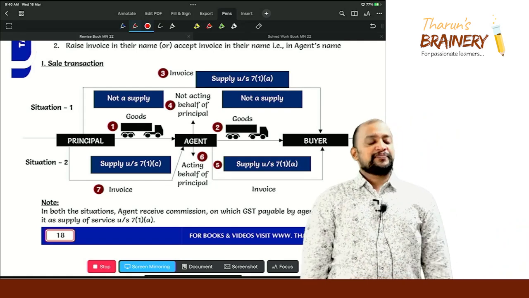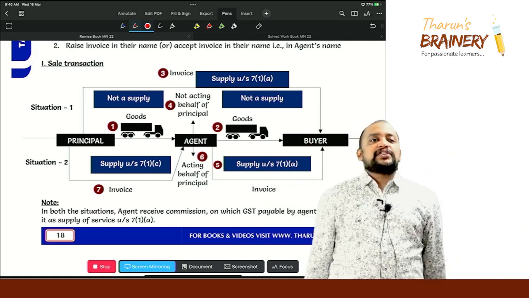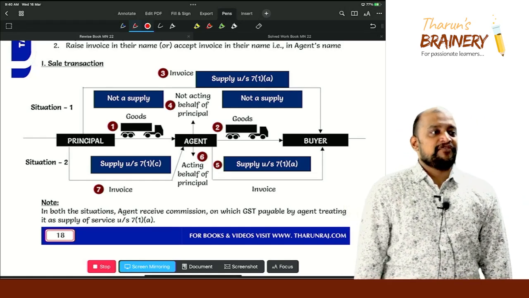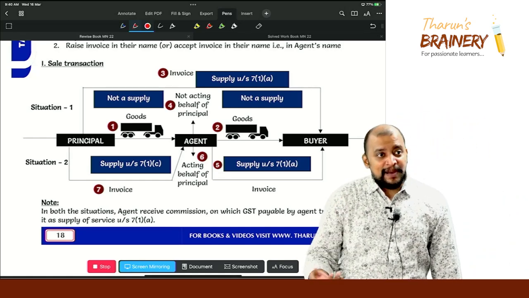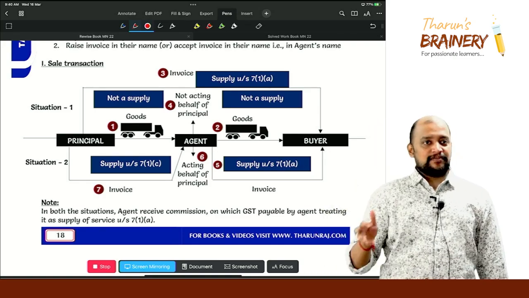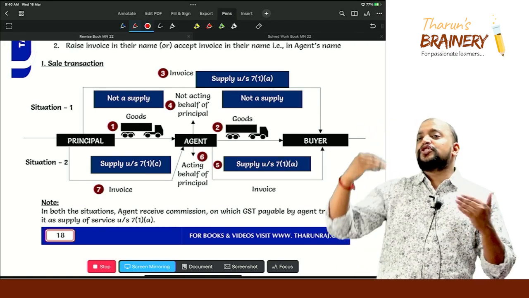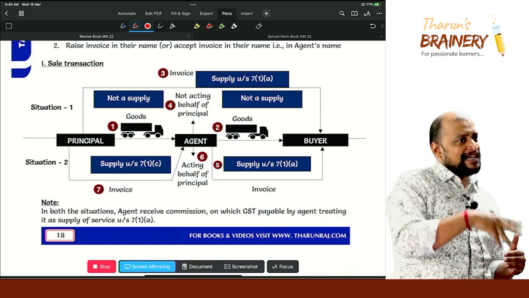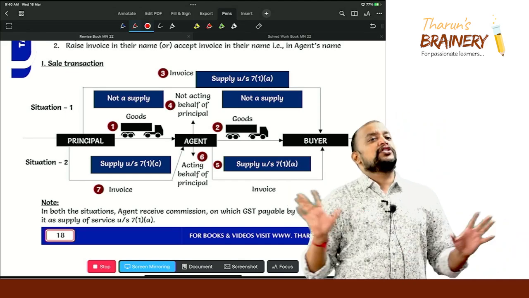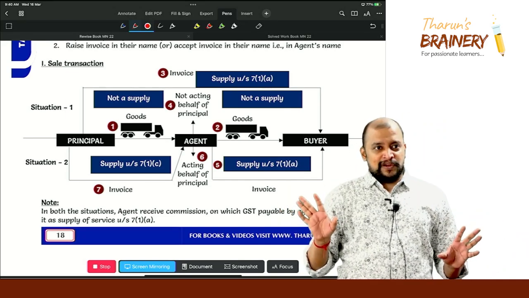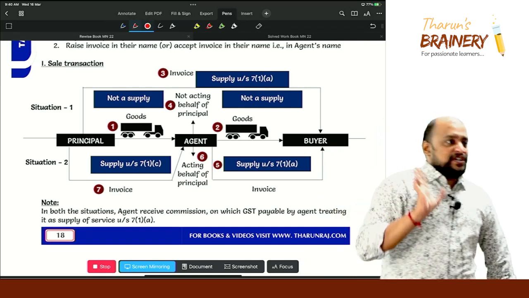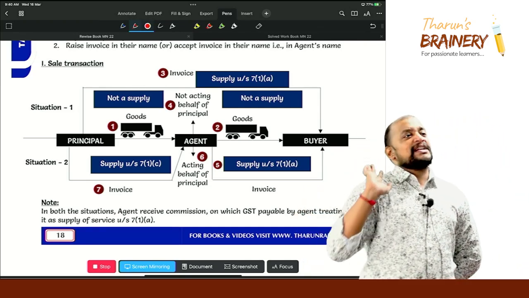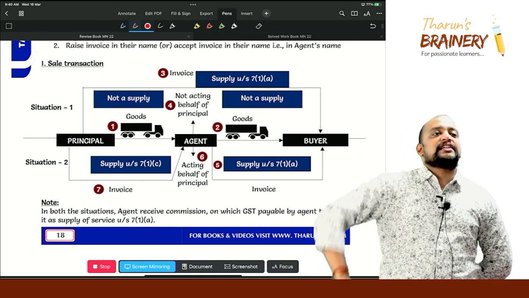Is it clear? So in a sale transaction, agent will be acting on behalf of principal if invoice is raised by agent in his name. Clear? Now in both the situations, whether invoice is raised by the agent to the buyer or invoice is directly raised by principal to the buyer, agent will get a commission. On that commission, agent is required to pay GST. That will be supply under 7.1a, supply of service, correct or not?